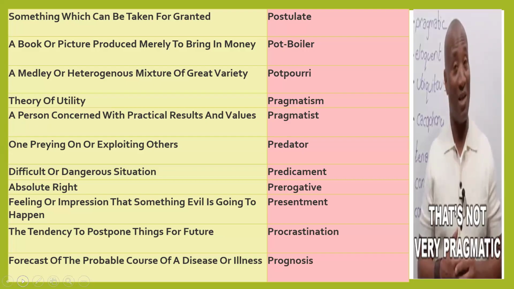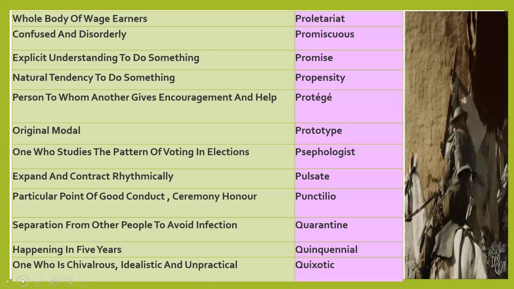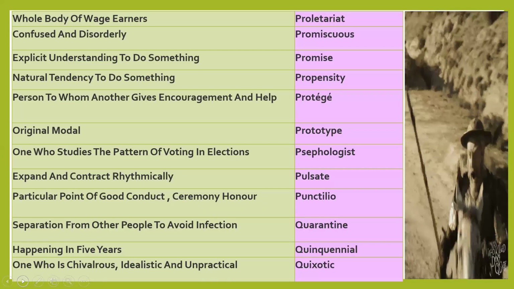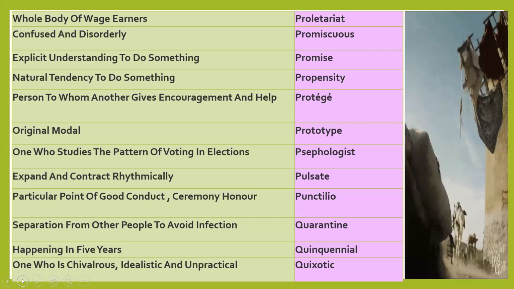Prognosis: forecast of the probable course of a disease or illness. Prognosis means forecasting of probable disease or problem or illness. That is a prognosis. Proletariat: whole body of wage earners.